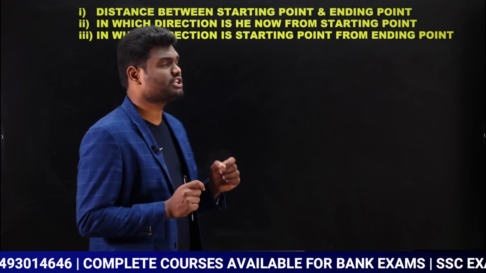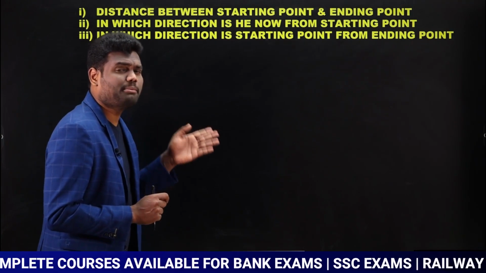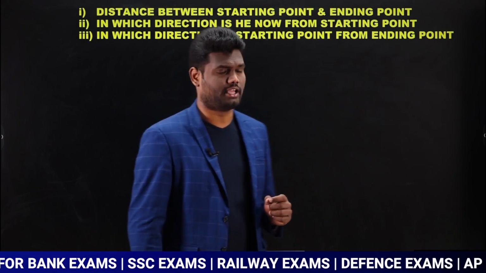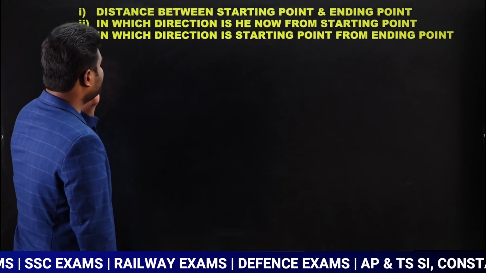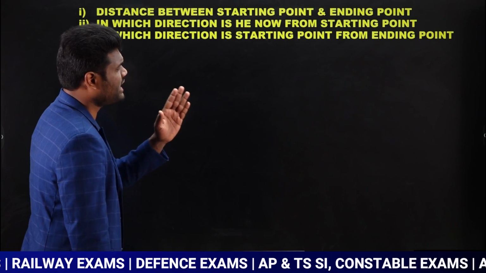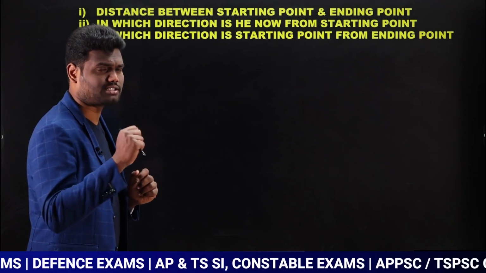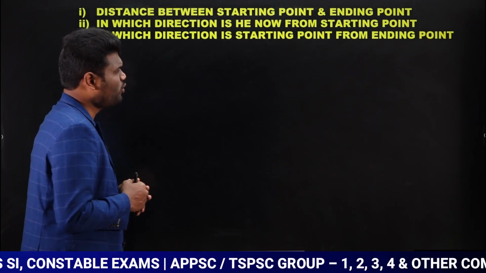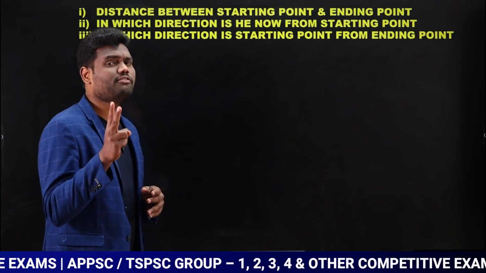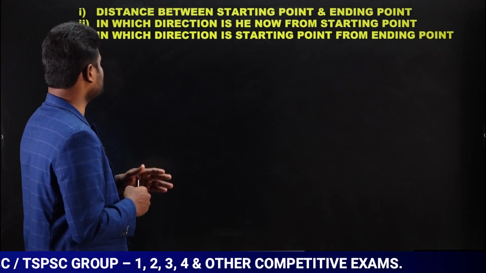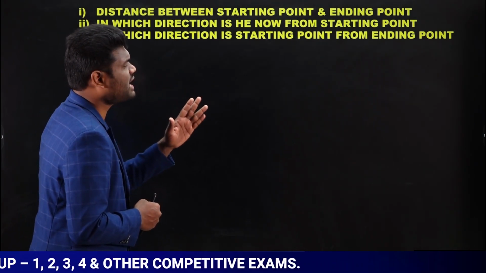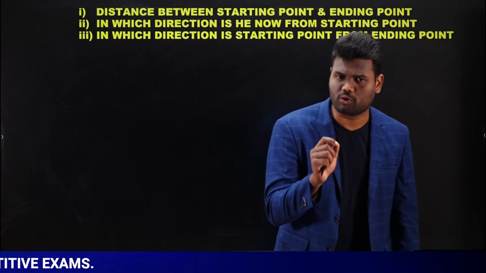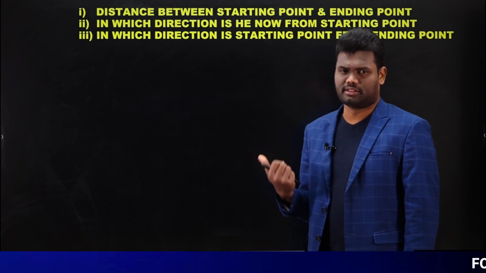Generally questions look in this way. Questions can be in these three formats whenever you are expecting a question from model number 3. The three formats are: distance between starting point and ending point, this is the first way to ask the question. The next is, in which direction is he now from the starting point? This is the second way. And the third one is, in which direction is the starting point from the ending point?